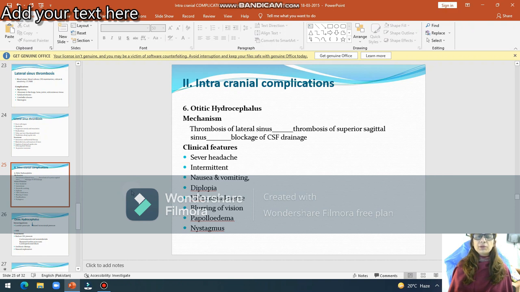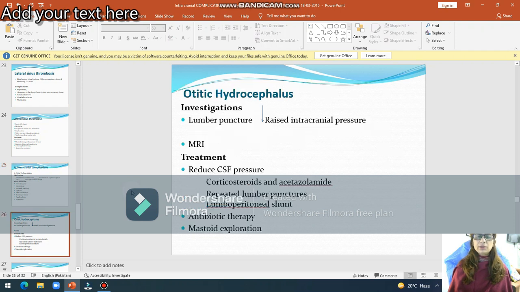So patient will come to you again with headache, fever, nausea, vomiting, diplopia, sixth nerve paralysis, then blurring of vision, papilledema, and nystagmus. So lumbar puncture will be done, MRI will be advised, there will be raised intracranial pressure and all the ventricles will be dilated on MRI.